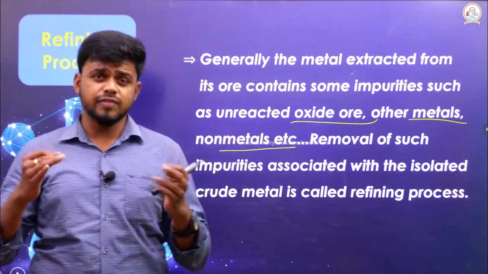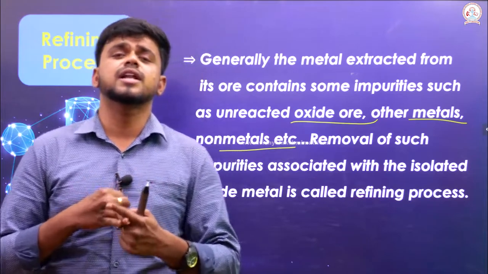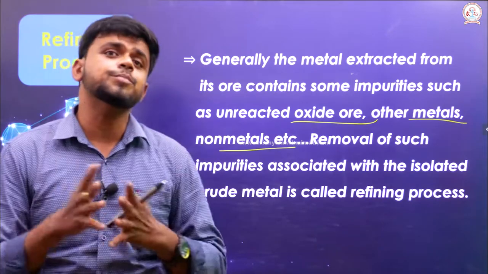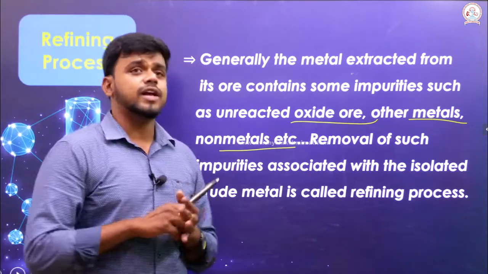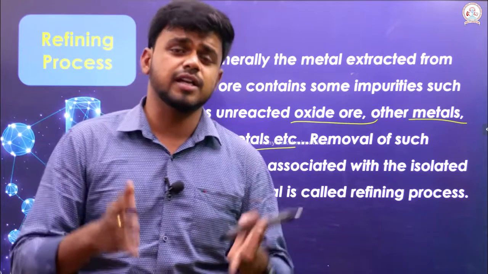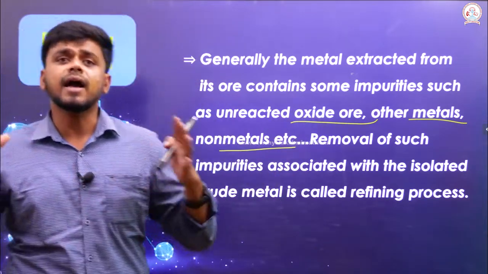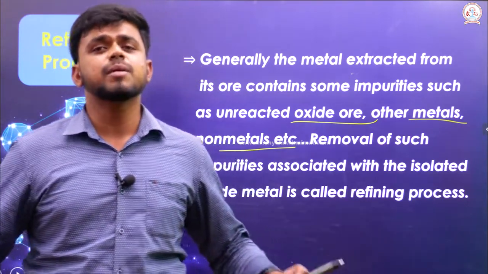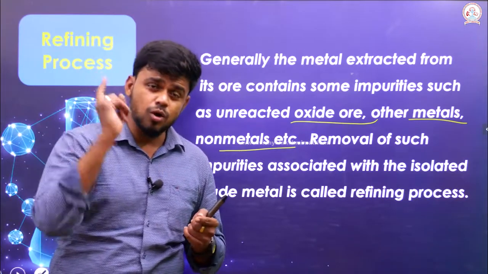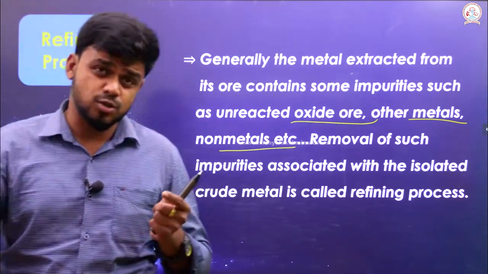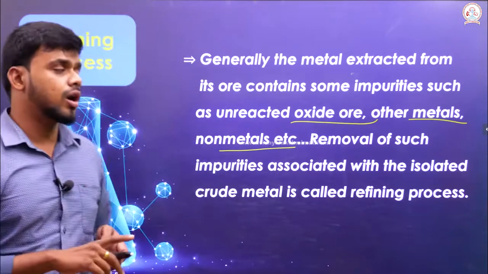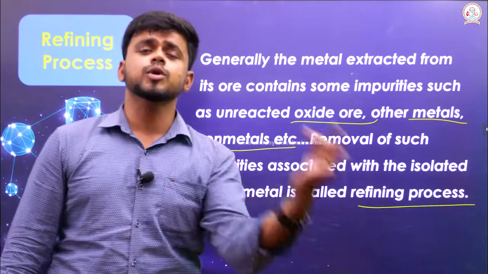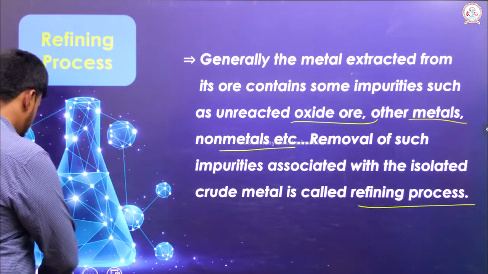It is not that once we have concentrated and extracted the crude metal, all the impurities have been removed. It may contain an unreacted oxide, a metal, or a non-metal. I have to remove those metals, unreacted oxide and non-metals. The removal of impurities associated with the crude metal is called the refining process. In order to remove the impurity, I have to undergo this refining process.